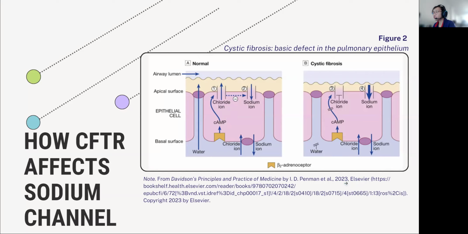So the normal channels appear to inhibit the adjacent epithelial sodium channels, but in cystic fibrosis, one of many cystic fibrosis gene defects causes the absence or defective function of this chloride channel, which leads to a reduced chloride secretion and loss of inhibition of sodium channels with excessive sodium resorption. The dehydration of the airway lining, the resulting abnormal airway lining fluid, predisposes to infection by mechanisms still not fully explained.